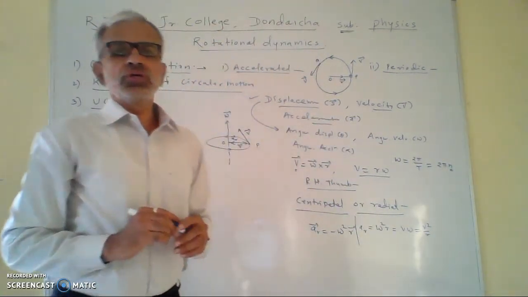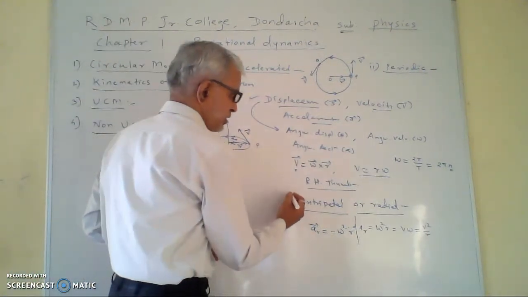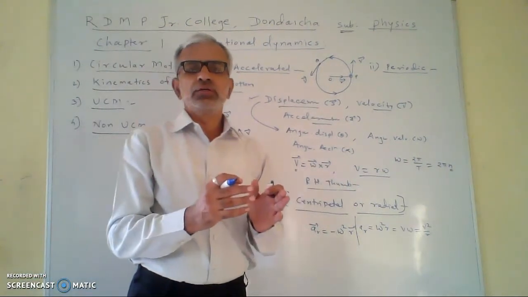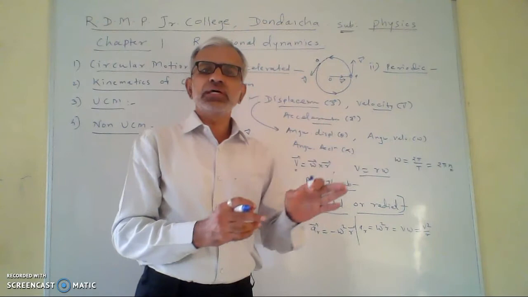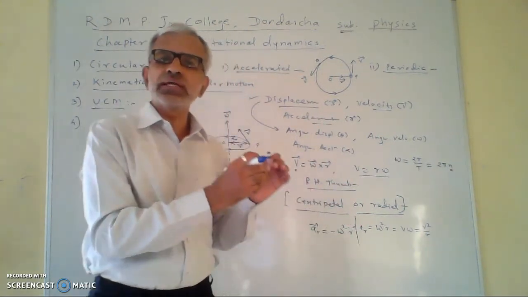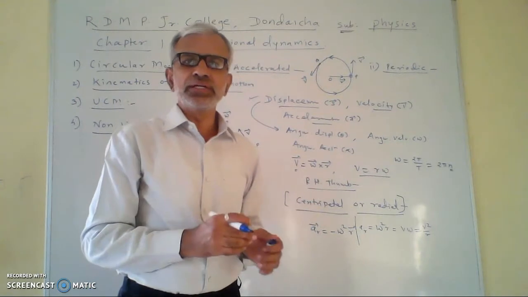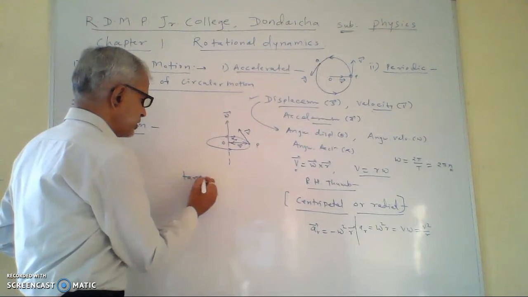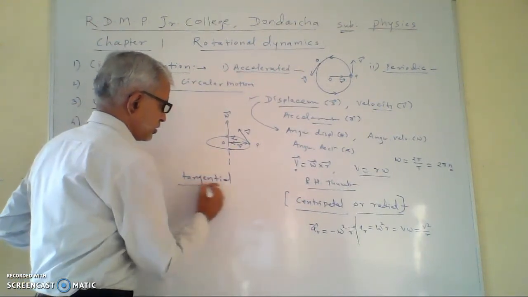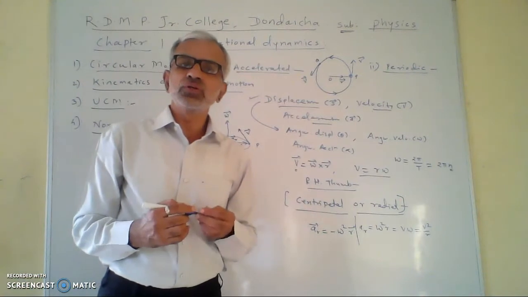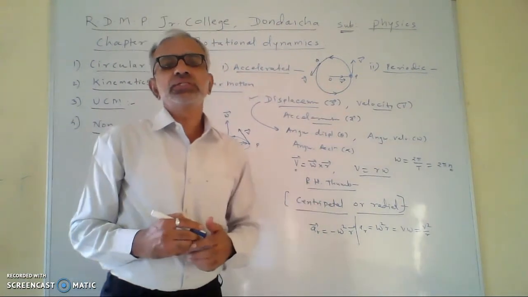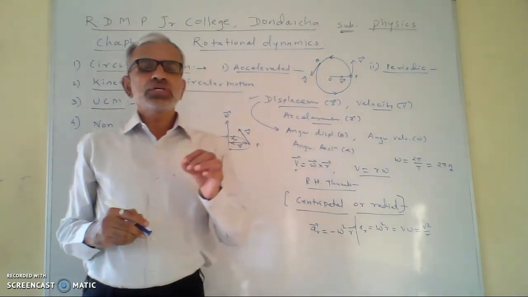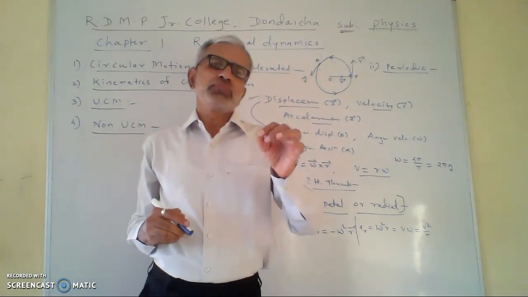In non-uniform circular motion, there is a centripetal or radial acceleration acting on the particle. It is directed toward the center and along the radius. But there is an additional acceleration acting on the particle when it is in non-uniform circular motion. That is the tangential acceleration, and this tangential acceleration causes the change in the speed of the particle.